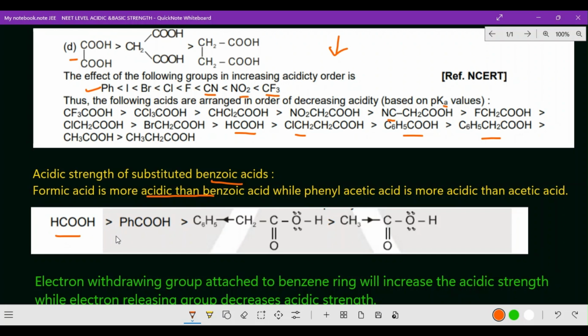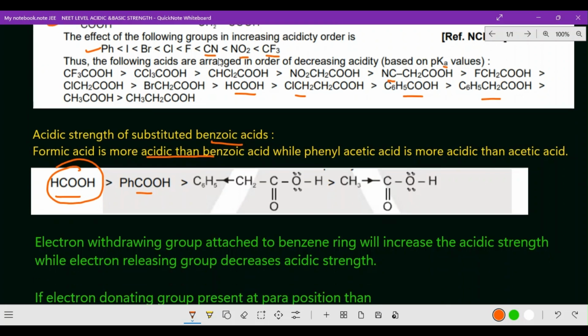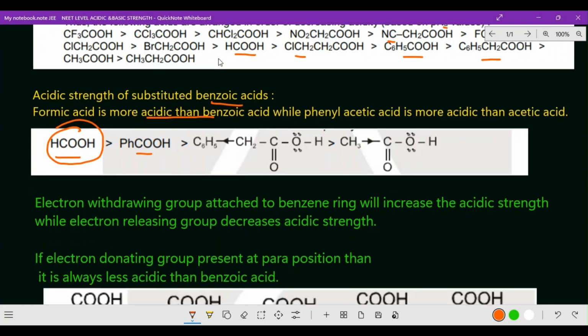As the number of alkyl or aromatic groups increases, formic acid is dominating. So formic acid is stronger among all these acids. So here benzoic acid, C6H5CH2COOH, and acetic acid, CH3COOH. So formic acid is very strong. Please remember this point. And suppose oxalic acid comes, this is oxalic acid. This is also stronger than any other acid because there is no alkyl group or aromatic group. Hope you got the clear idea.